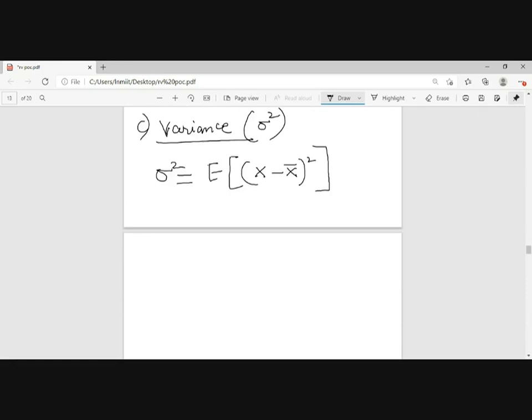If I want to calculate this, I will be saying expectation of x square plus x bar square minus 2 times x into x bar. If I am saying x bar, that means the mean. Here x bar defines the mean, or I can say the expectation of x.